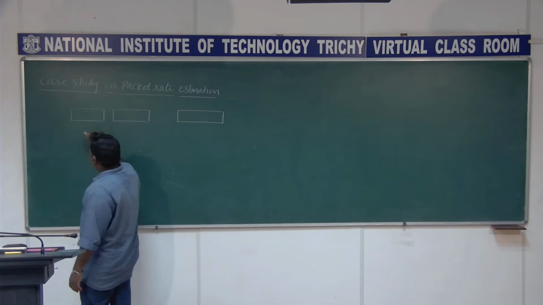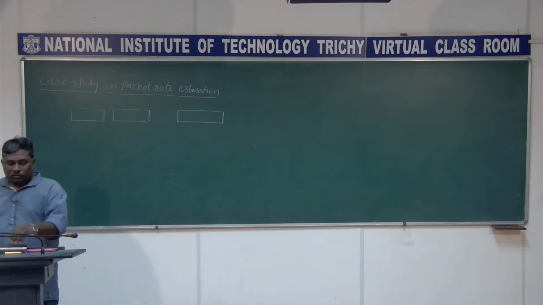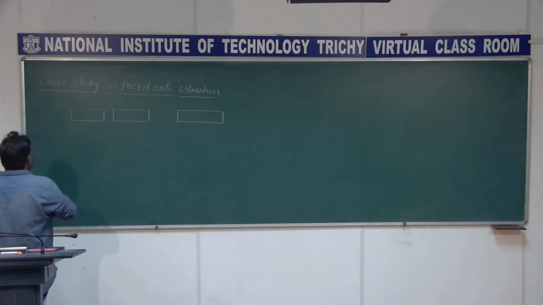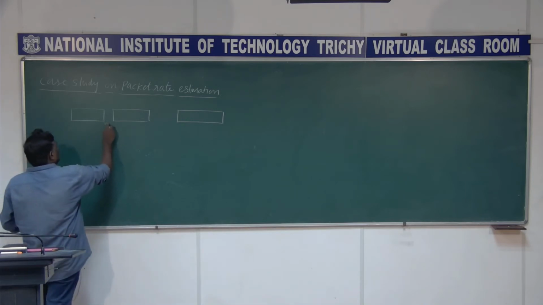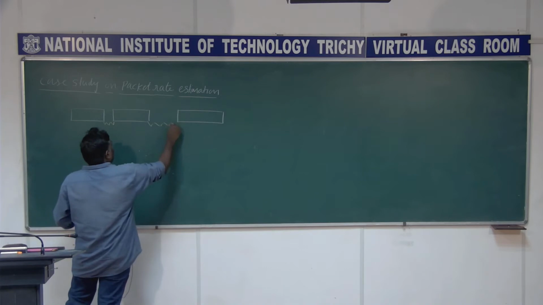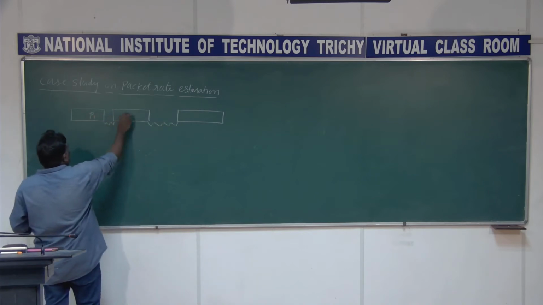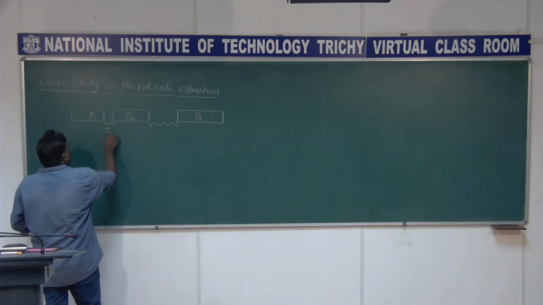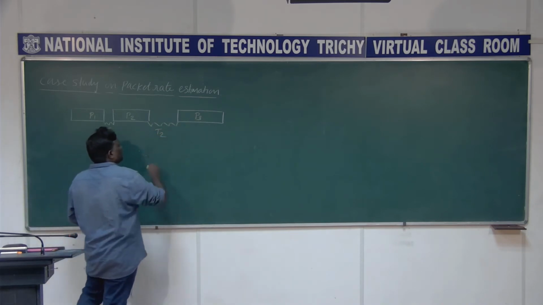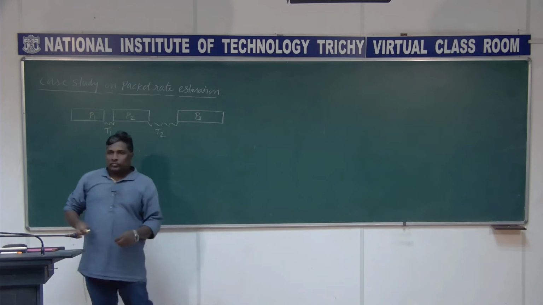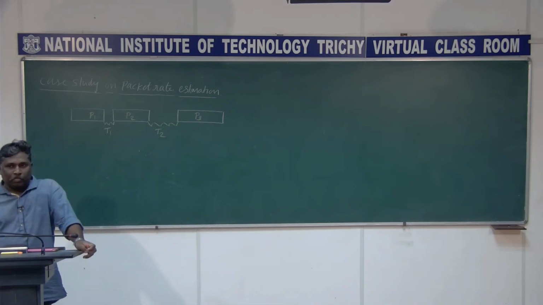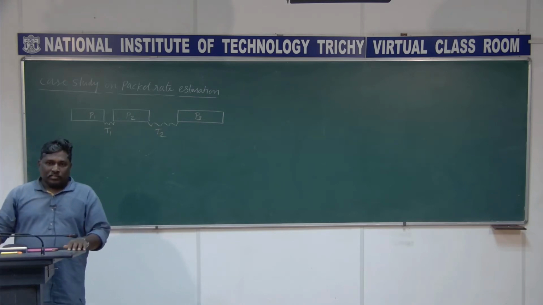So this is the packet being transmitted from the transmitter and it is getting received, right? The requirement is to estimate the packet rate, what you see in the system.